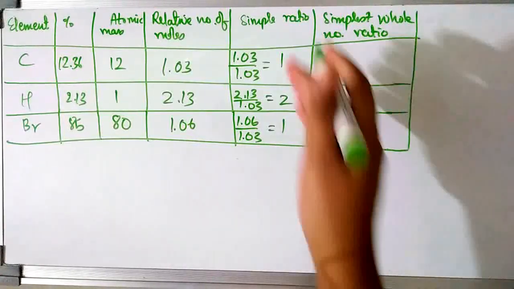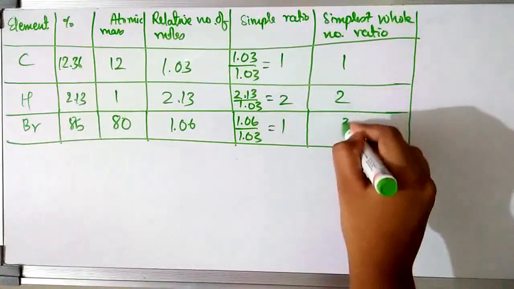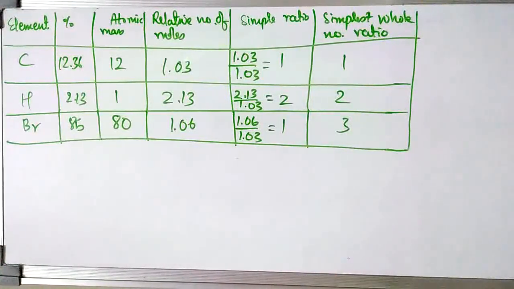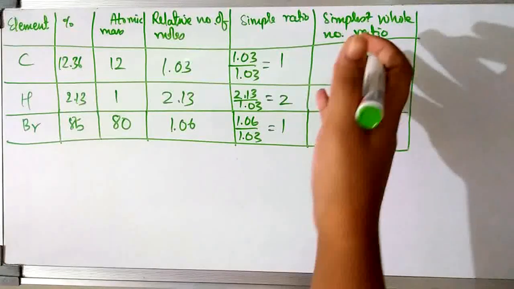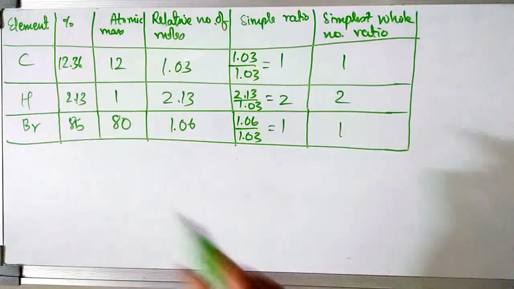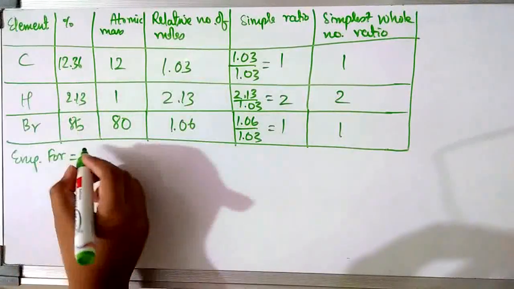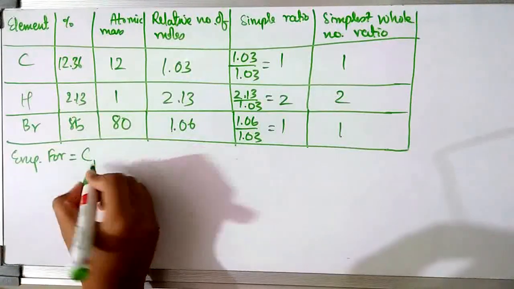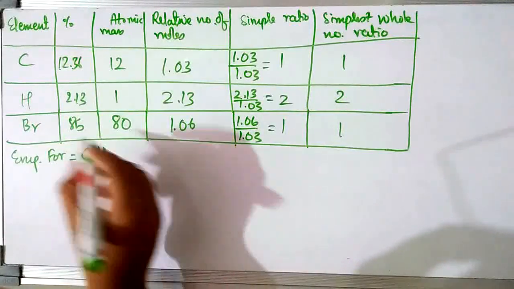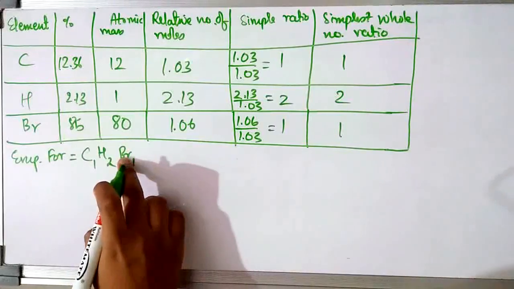This time we have got the values of the simple ratio in whole numbers only, so just write the numbers as they are. If you had got fractions or any other kind of decimals, we would have multiplied them with numbers to get the simple whole number ratio. But this time, without multiplying, we have rounded off and got the simple whole number ratio. So 1, 2 and 1. So our empirical formula will be C is 1, H is 2 and Br is 1. This is our empirical formula.